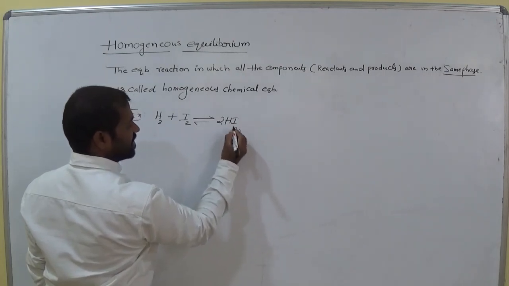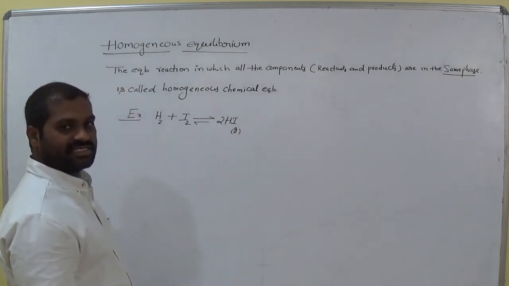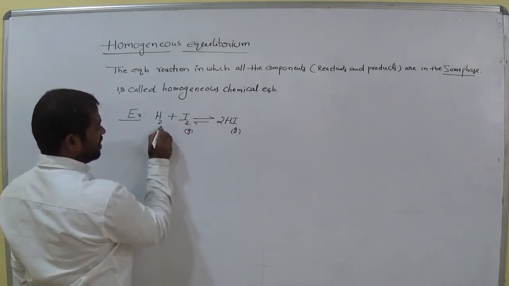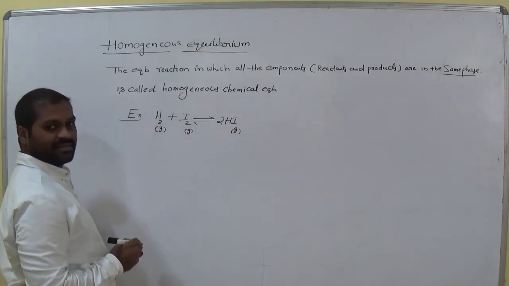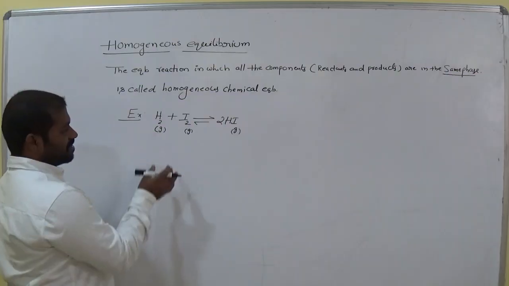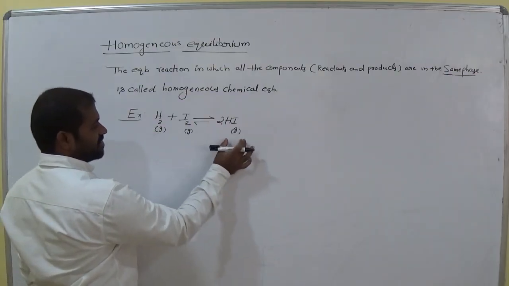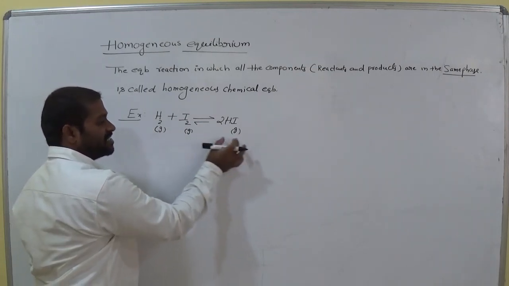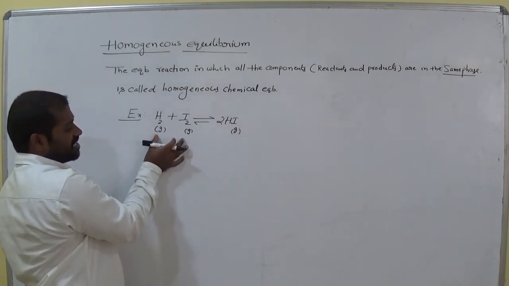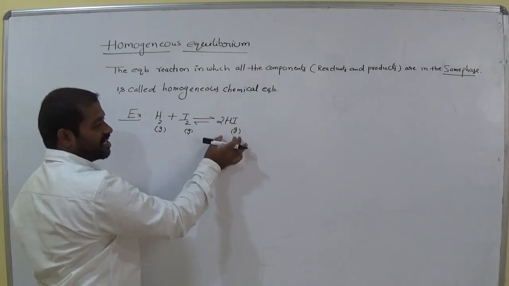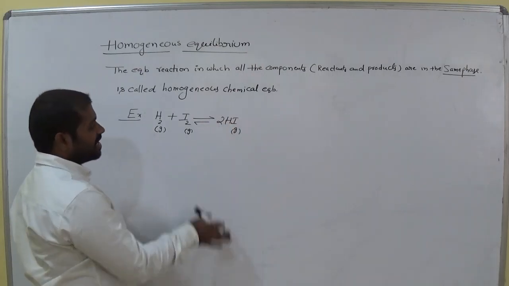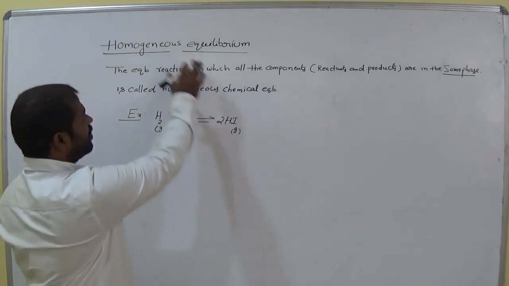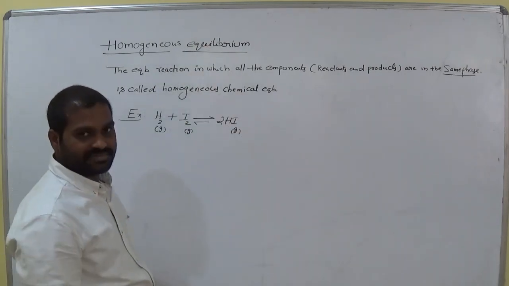So now the physical state of HI is gas, and here it is gas, am I right? Here these are the reactants and this one is the product. Are the reactants and products in the same phase or not? The reactants are in the gaseous state and the product is also in the gaseous state. Then such kind of equilibrium reactions are called homogeneous equilibrium.